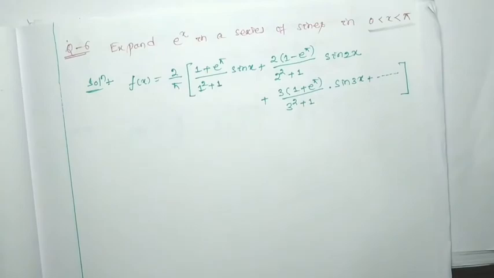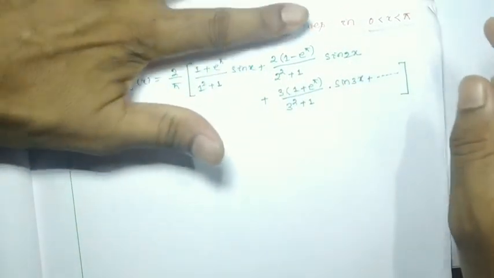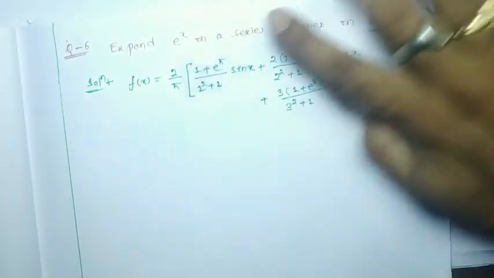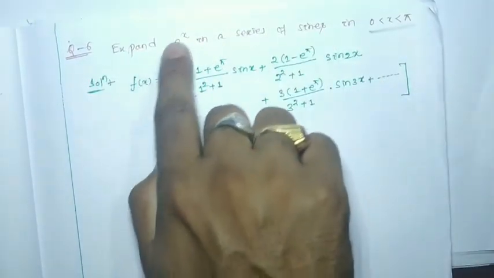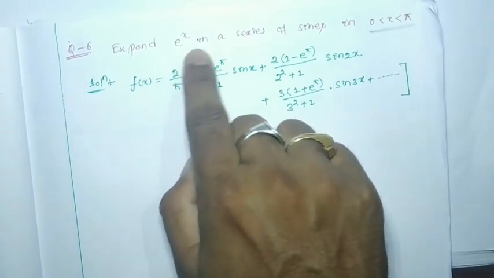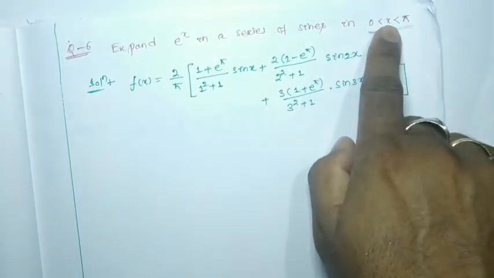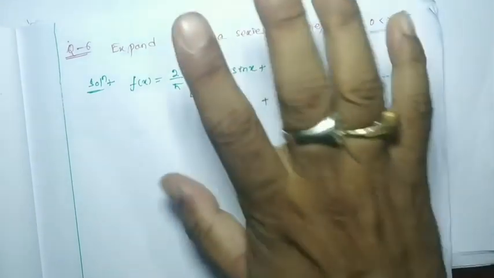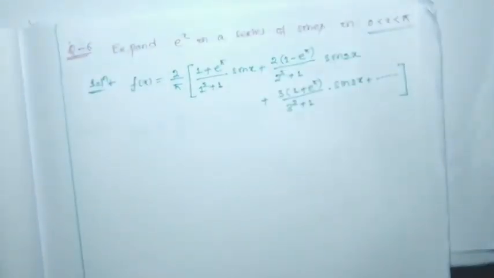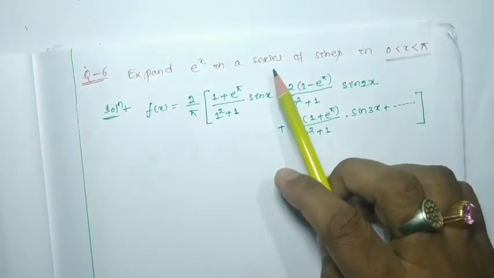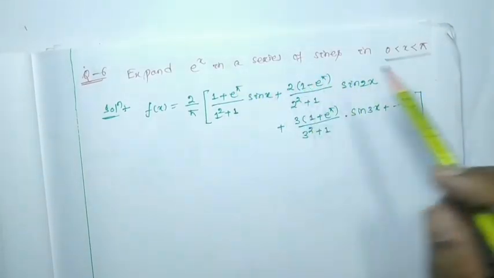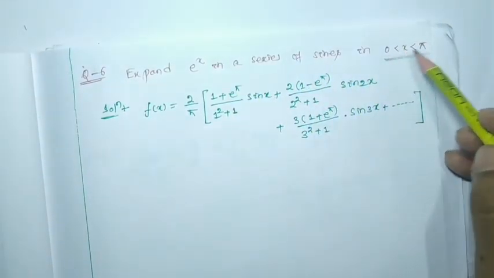Suppose in the exam it is only written: expand e to the power x with a sine series in 0 to pi. That is nothing but asking about a half range series. Find out the series of sines in this language that exists in between 0 to pi.